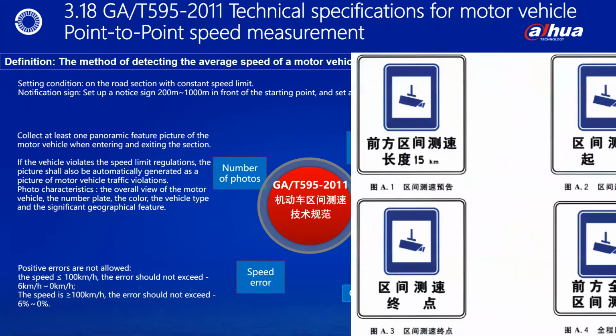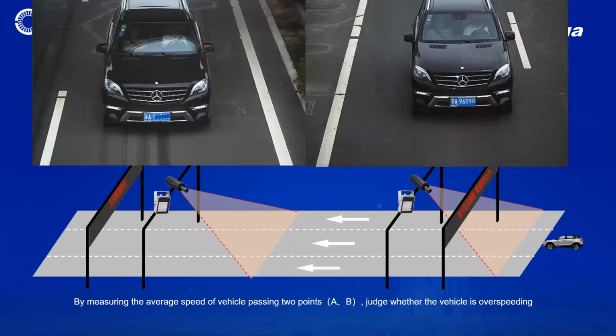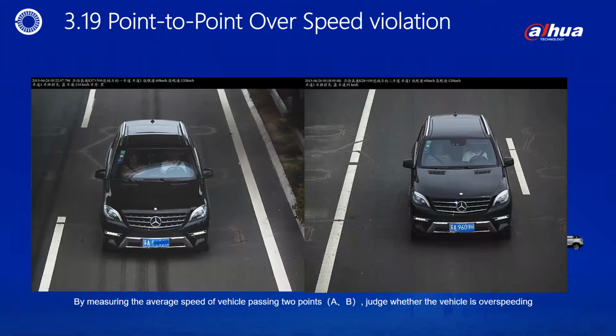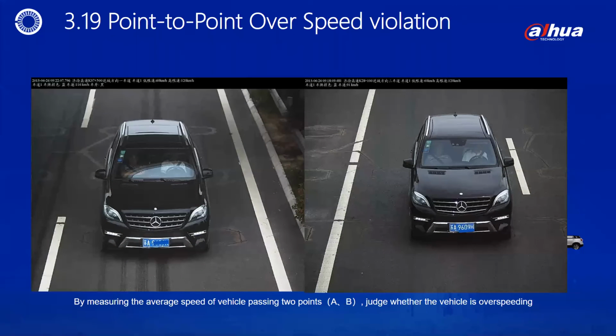Page 3.19. Point to point over speed violation. Interval speed measurement can only be set on road sections where the speed limit is uniform. This is the installation effect and schematic diagram of the interval speed measurement. Sign reminders are required to enter the speed measurement section of the interval. It is also necessary to set up a sign to remind the speed measurement end when driving out of the